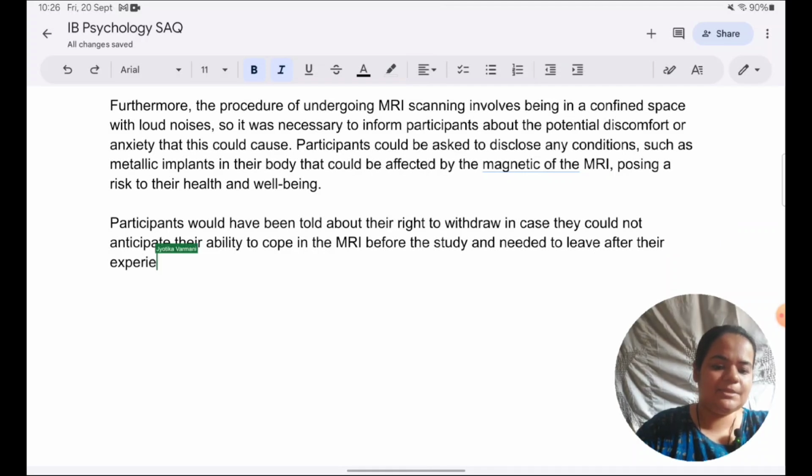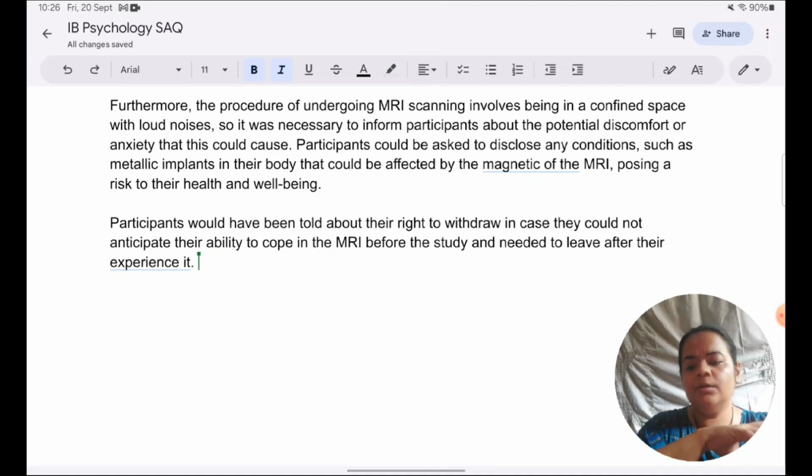So some participants would consent to the study and only later realize that the MRI is very uncomfortable for them. They are not able to handle it. So in that case, they should be told that they can leave the study. So again, we are bringing up the point of the right to withdraw, but with relevance to the study. So we are contextualizing every point.